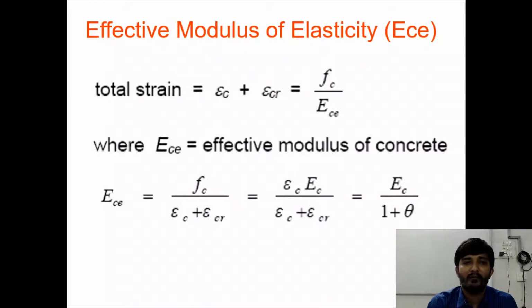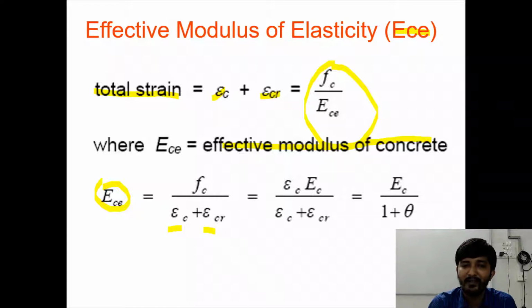Now the effective modulus of elasticity. If you want to calculate it, the total strain will be equal to epsilon C plus epsilon CR, which ultimately becomes FC divided by ECE, where ECE is the effective modulus of concrete. So the value of ECE ultimately becomes FC divided by epsilon C plus epsilon CR.